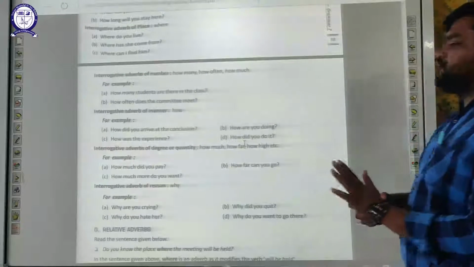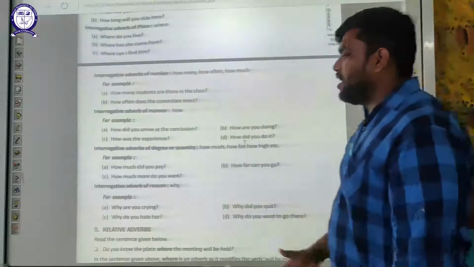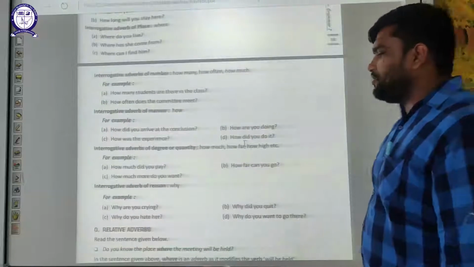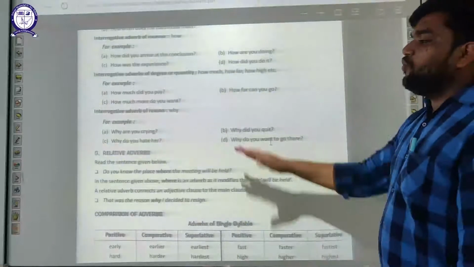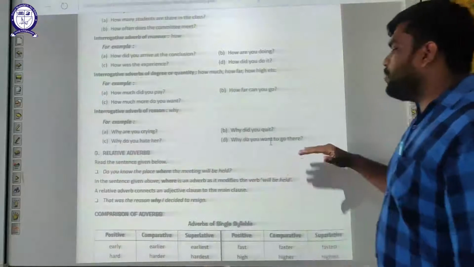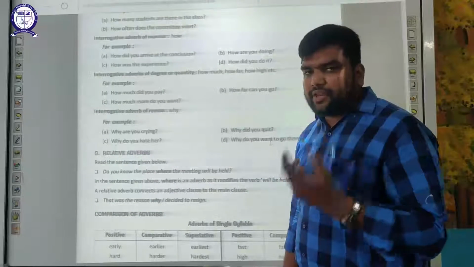Interrogative adverbs of degree of quantity: how much? How far? How high? Etc. How much did you pay? How much more do you want? How far can you go? Interrogative adverb of reason: why? Why are you crying? Why did you quit? Why do you hate her? Why do you want to go there? These are some examples of interrogative adverbs.